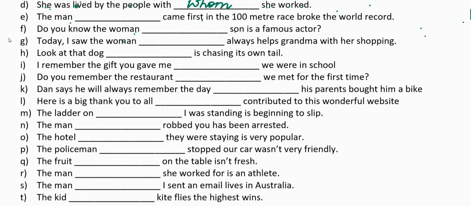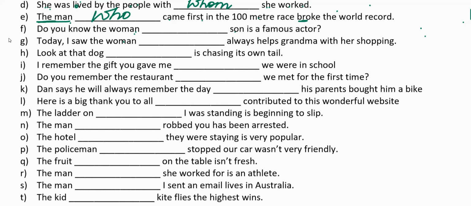In the next sentence, the man came first in the 100-meter race, broke the world record. Now the entire sentence is about the same subject, the man. If we break the sentence into two: the man came first in the 100-meter race, the man broke the world record. Now in both the sentences, man is the subject of the verb. Hence we are supposed to replace the subject. So we use the relative pronoun who and not whom.